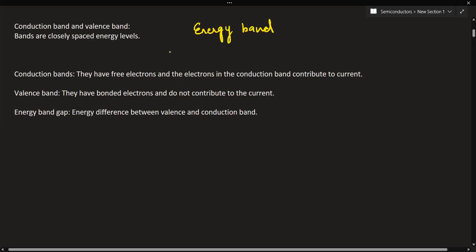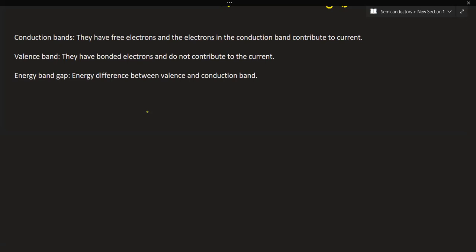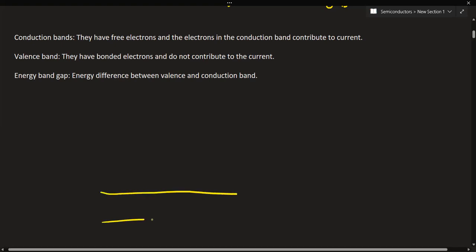Now see, these energy bands are of two types. One is the valence band, the other one is the conduction band. Now see, what is meant by valence band and what is meant by conduction band? Basically, valence bands are those bands which are filled with valence electrons. You all must be aware of the term valence electrons from your chemistry classes already. So valence band, these are the highest energy bands which are filled with electrons. This valence band is filled with electrons, and this is the highest energy band.